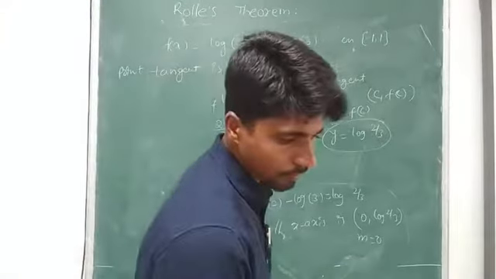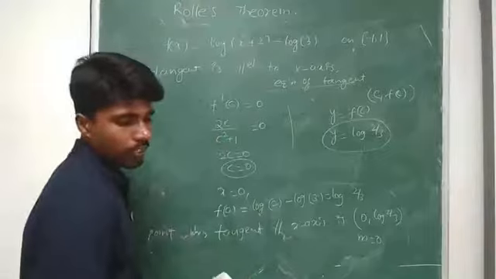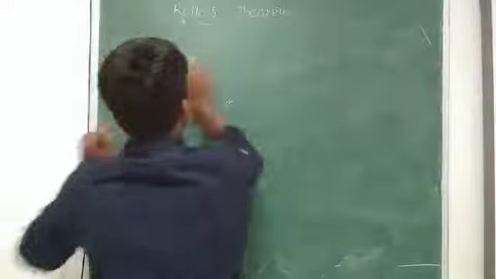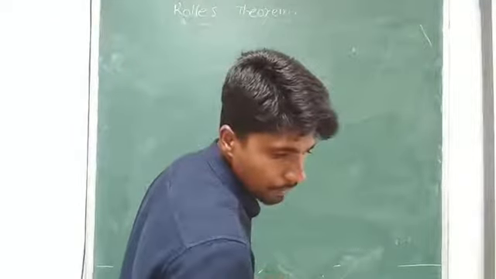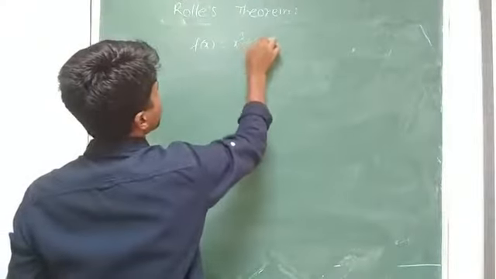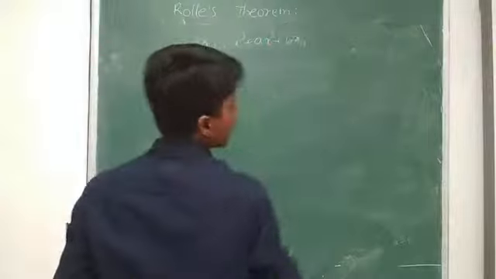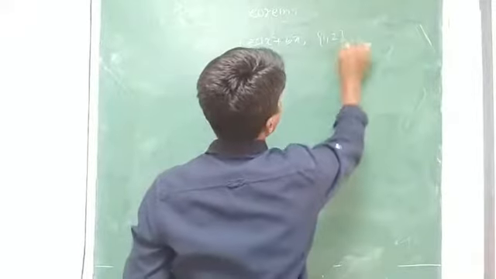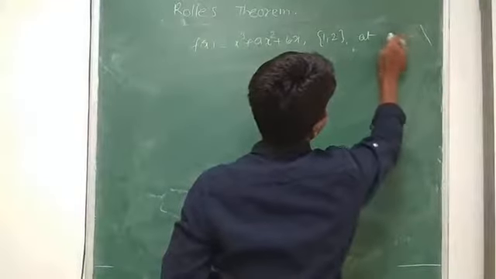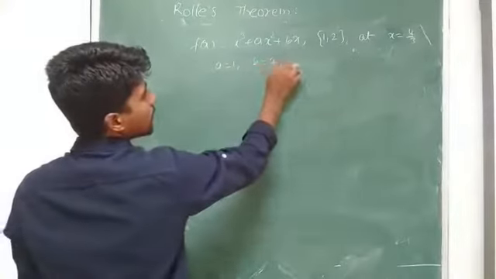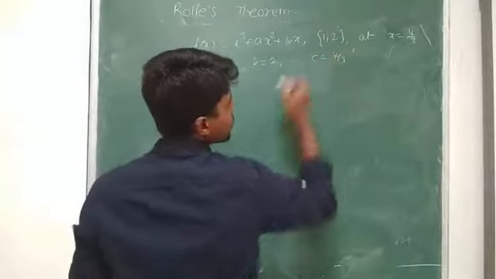Next question. If Rolle's theorem holds for the function f of x equal to x cube plus ax square plus bx in the interval 1 comma 2 at x equal to 4 by 3. So what it says, the value of a is 1, b is 2, and c is 4 by 3.